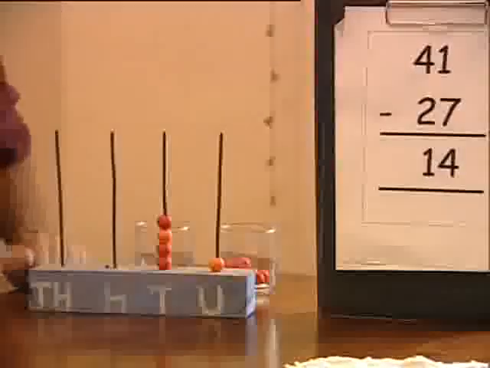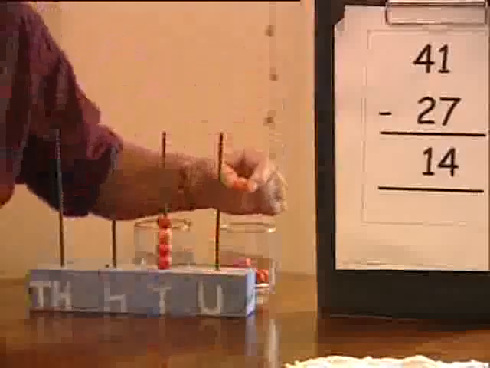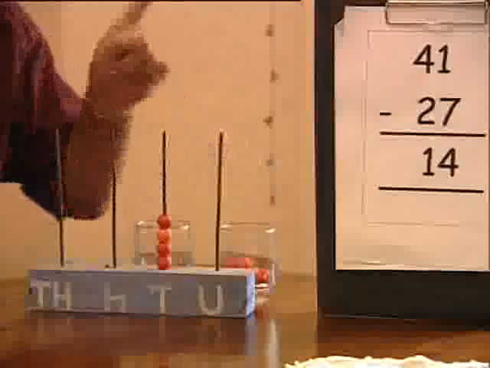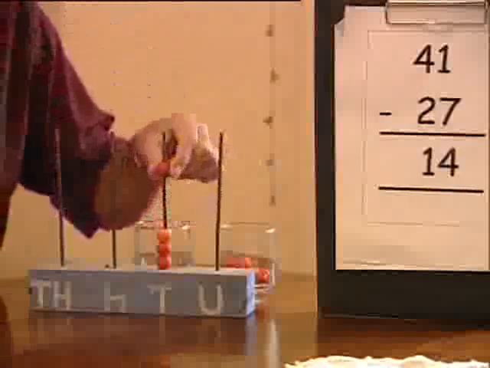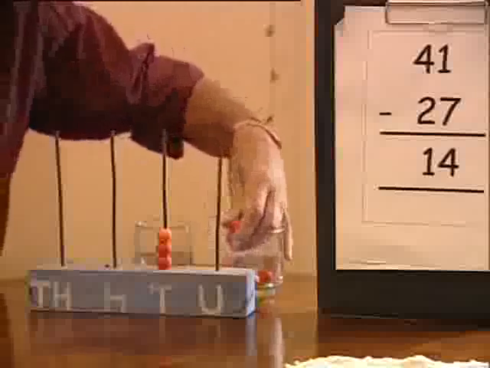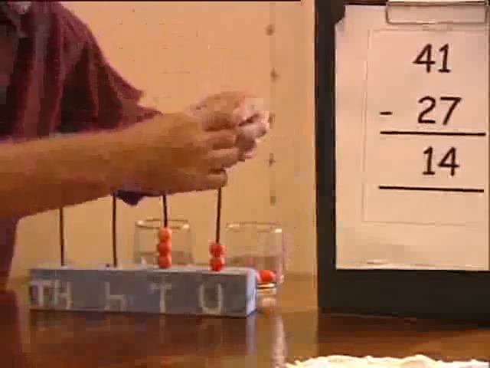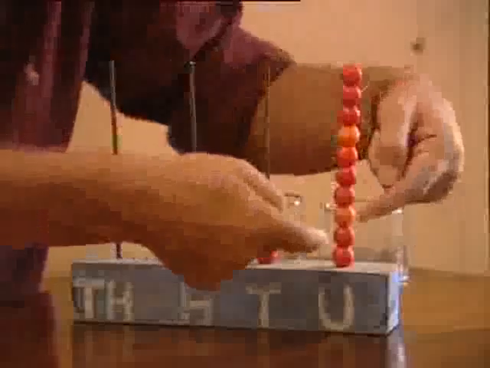Right away I take 1 from here, but how many do I have to take? I have to take 6 more, and I've only taken 1. So watch this carefully. I'm going to change one of these 10s into 10 separate beads, like this. And I'm going to put them on there. That's what we often say, we give it a 10 when we do it on pencil and paper. And so we've changed one of these for 10 of those.